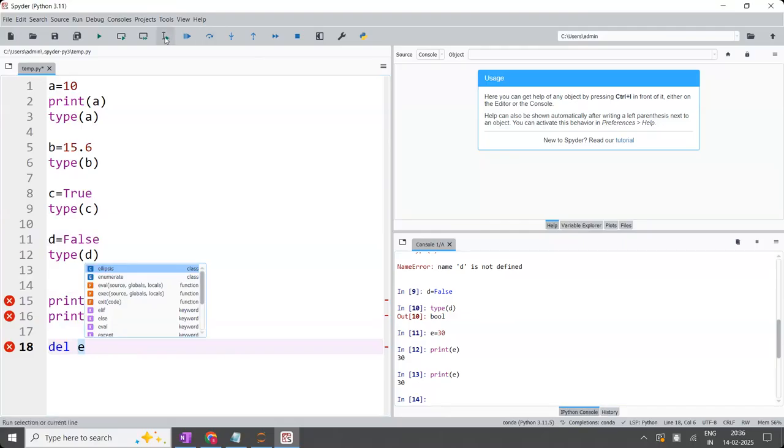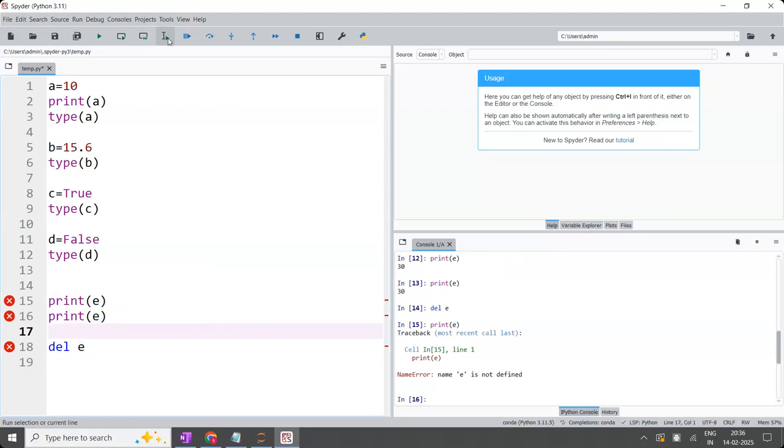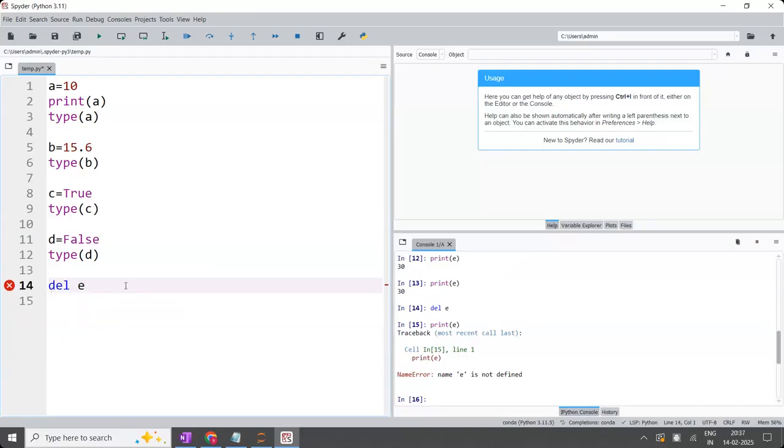Then only E will be deleted. Now if you ask print E, E is not there. Simply deleting what you have written is not deleting the object. You have edited the code. Are the points clear, everyone?